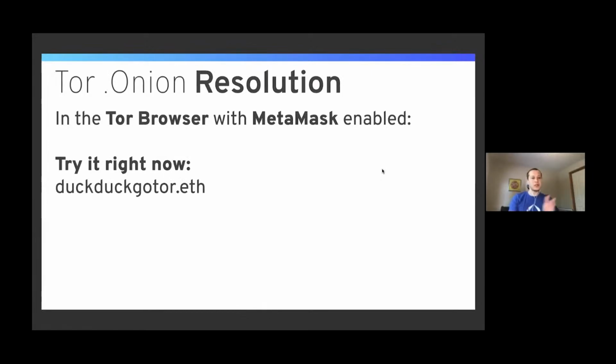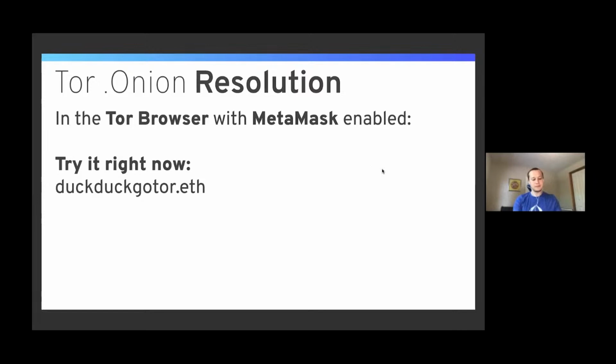Of course, I mentioned Tor .onion resolution, you can actually try this right now. If you have the Tor browser, only the Tor browser, with MetaMask enabled, then go to DuckDuckGo Tor.eth. I set this up. You're going to have to put a slash at the end of it. And if you then hit enter, it will go to the DuckDuckGo Tor .onion hidden service.